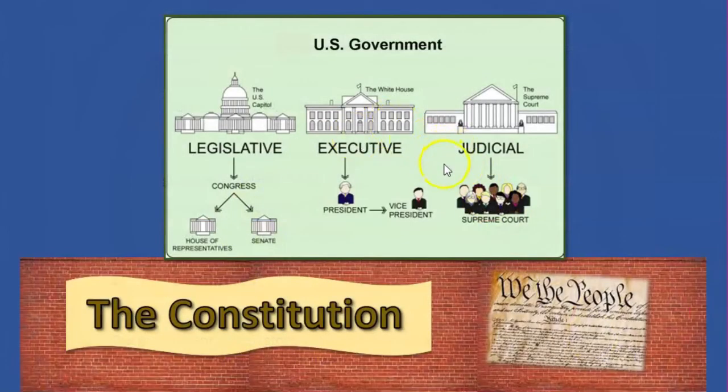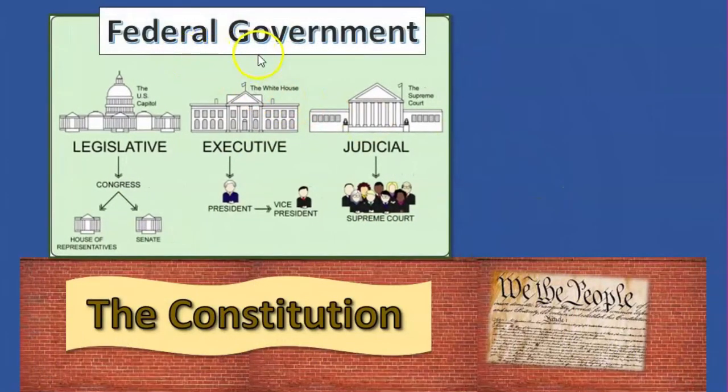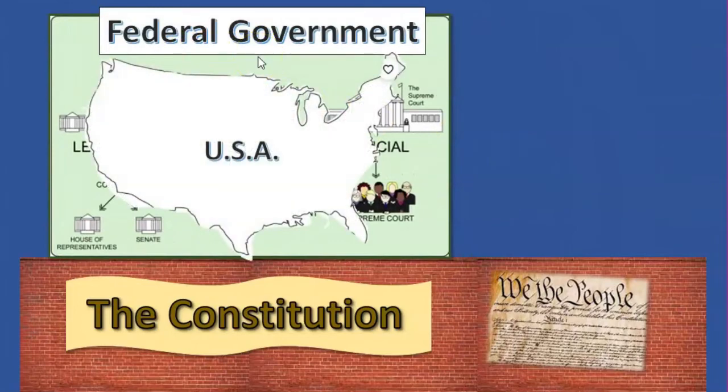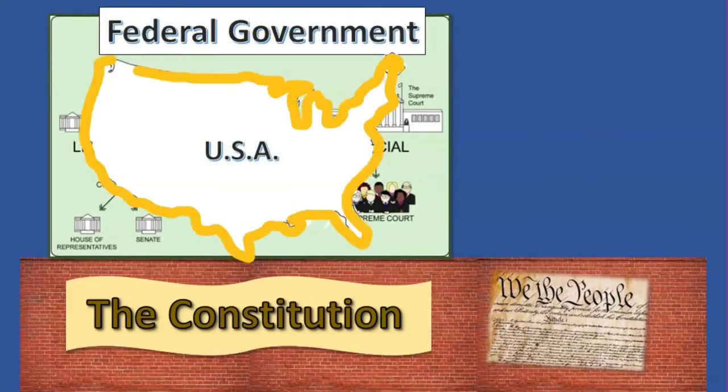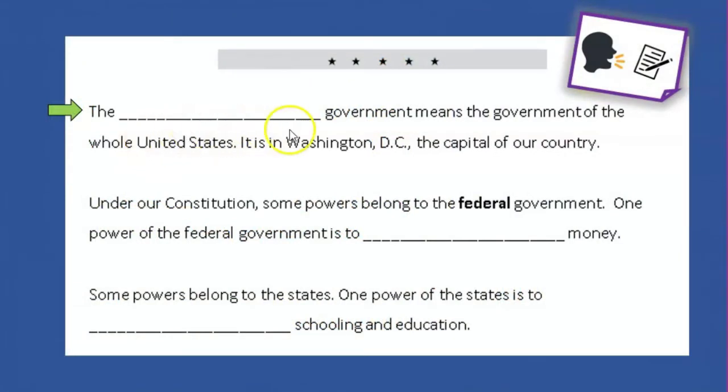This system of government is for the federal government. Federal means for the whole United States, for the whole country. Federal government. Look at your paper. The federal government means the government of the whole United States. It is in Washington, D.C., the capital of our country. It's the federal government.